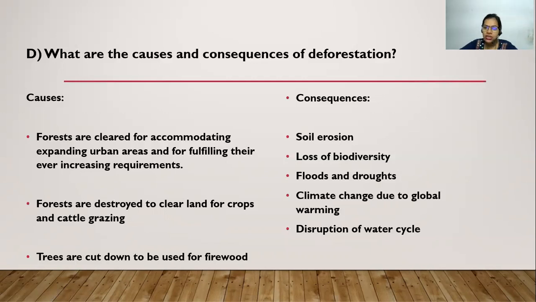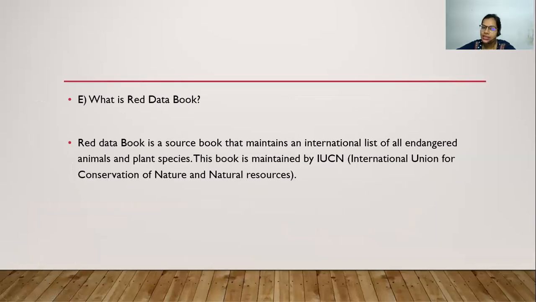Now, what are the causes and consequences of deforestation? Causes: we are cutting down trees in order to accommodate our expanding urban areas and requirements, to gain more agricultural land to cultivate more crops, and also for making furniture and firewood. Now because of this, the consequences are loss of soil and biodiversity, floods and droughts in specific areas, and it affects climatic change, leading to global warming, and finally affecting the natural water cycle.